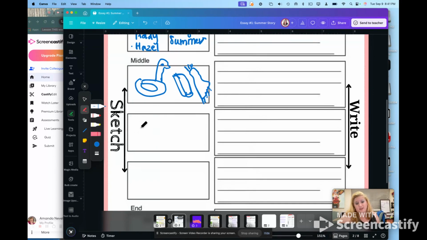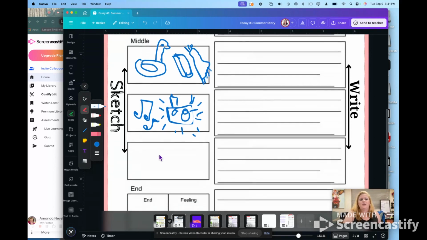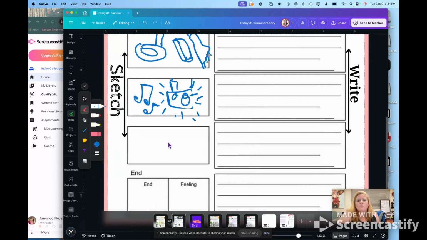The first thing the girls did, Hazel and Addie, is they put on some music. I would love to find out what music it is so I can share that with you, but I don't remember. It sounded very non-mommy music. So I'm going to go ahead and draw a radio. They didn't have a radio, they had their phone, but you get the picture. So they put their music on, and they got all situated, danced a little bit, jumped around in the pool, and then we decided to play in the pool.